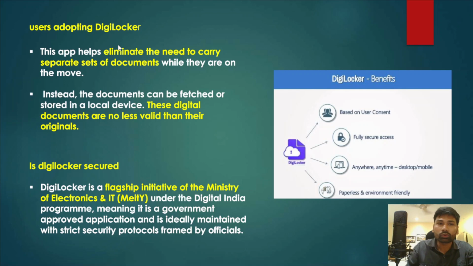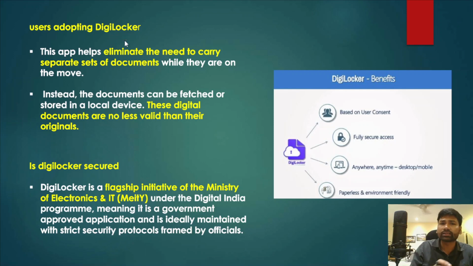But the basic question we have to understand here is: is DigiLocker safe and secure? Because we have a lot of financial and personal information in this DigiLocker app, and at the same time cybercrime has been becoming more and more sophisticated over a period of time with the rapid developments in technology. So it is a basic question whether DigiLocker is safe and secure or not.